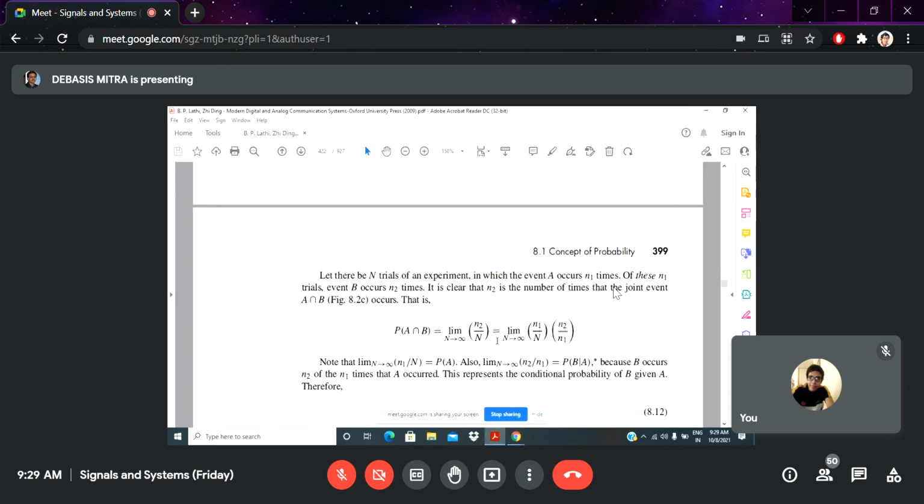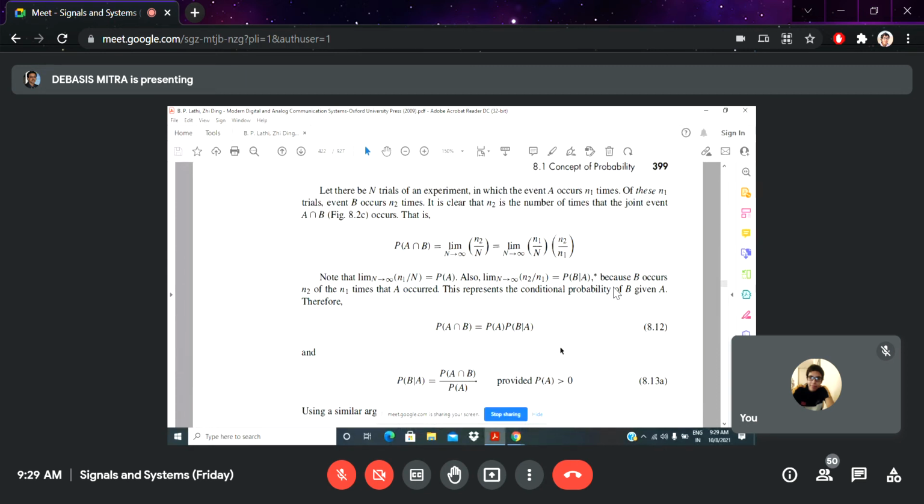This is a very fundamental definition of conditional probability, and please read this part very carefully: some relation between two events when the two events occur simultaneously. And then comes the question of joint probability or joint event probability calculation. A intersect B is represented here, but that calculation is based on the number of trials of event B, or the number of trials of the whole experiment.